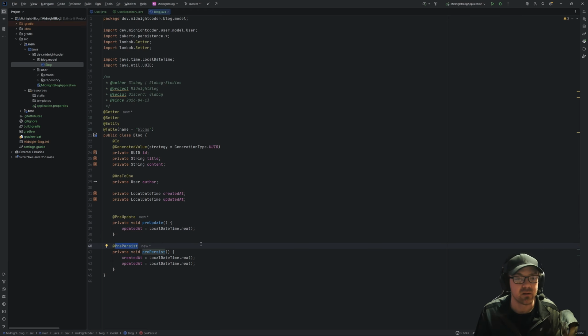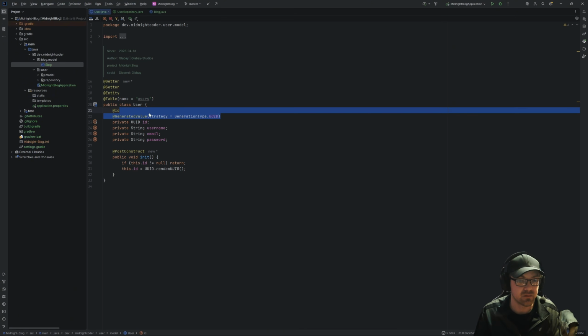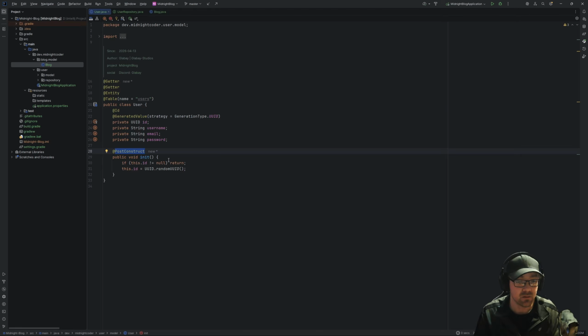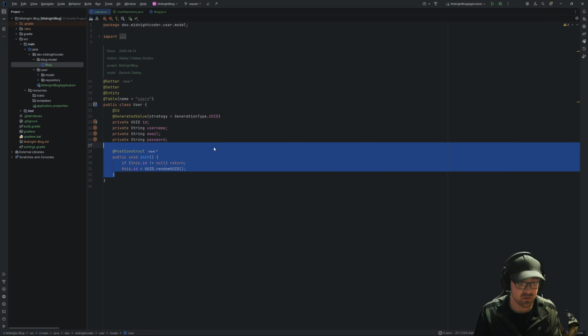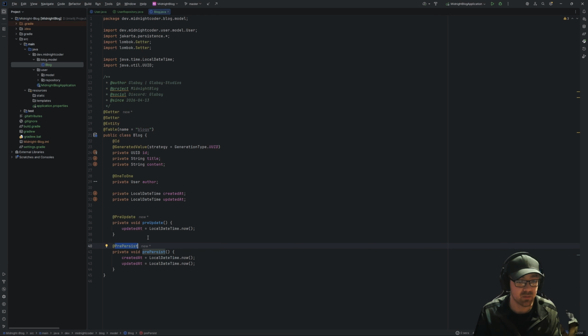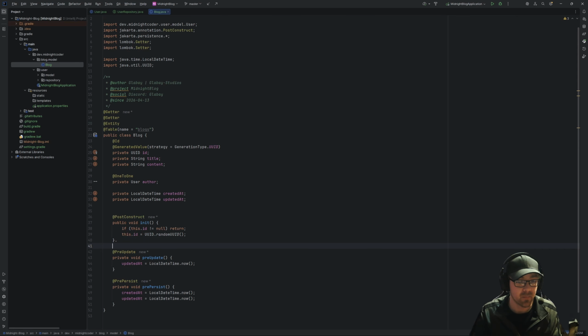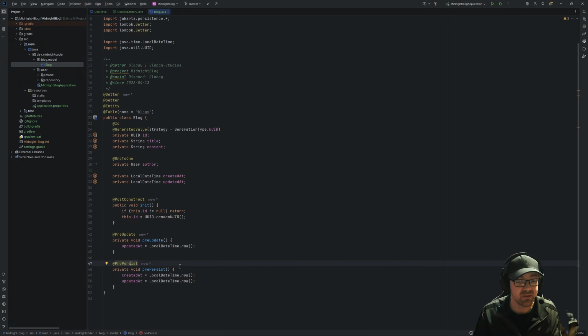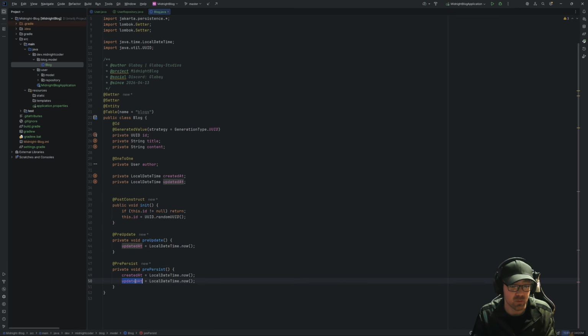Now pre-persist, this pre-persist here, which differs from this post-construct that I did. Post-construct gets done after this thing gets constructed, which I'm actually going to snag that as well, and I'm going to put that in here as well. However, pre-persist means before we save this, before this gets persisted to the database, we're going to set the created at, and then we're also going to set the updated at to be the same thing, to be right now.